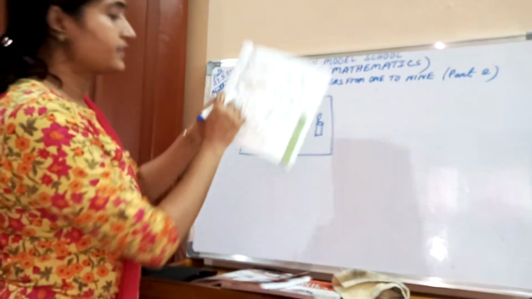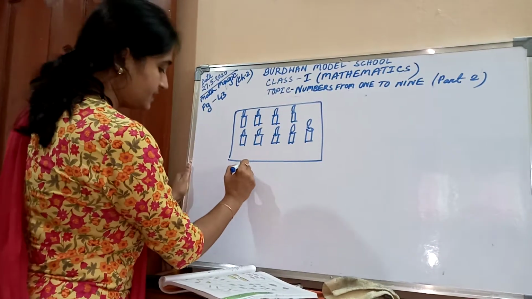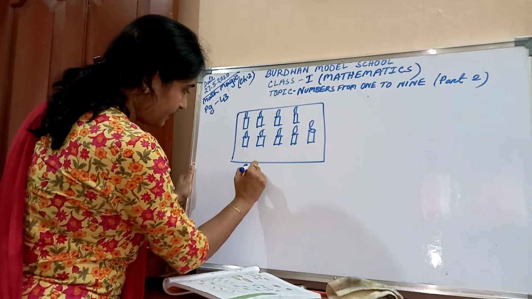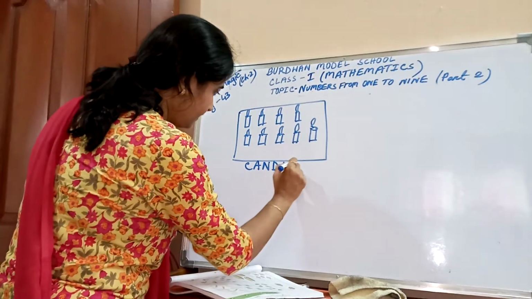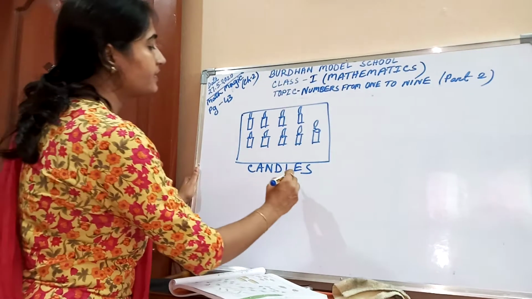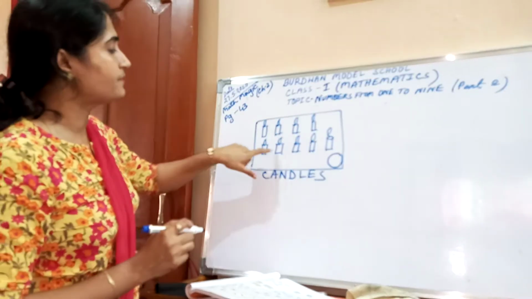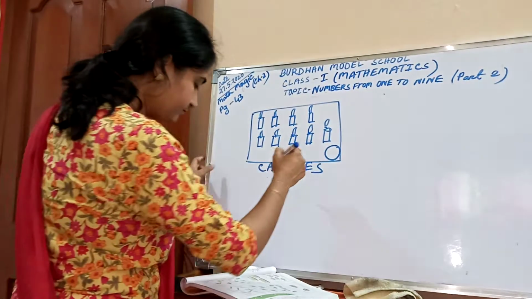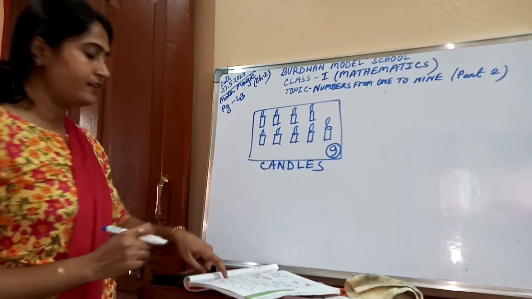This is candles. Write down over here. Candles. C-A-N-D-L-E-S. Please count how many? 1, 2, 3, 4, 5, 6, 7, 8, 9. And please write down in the circle 9.